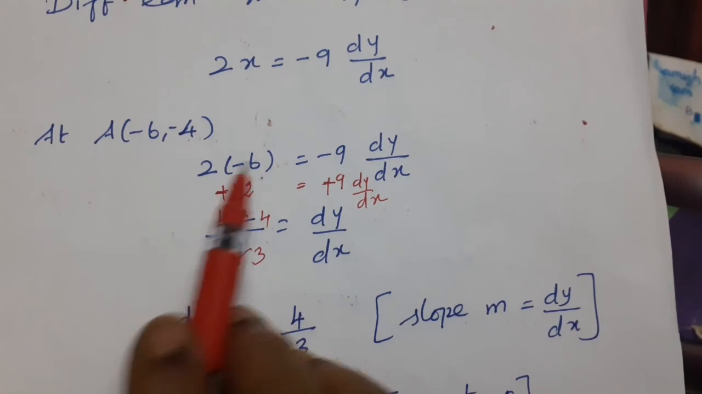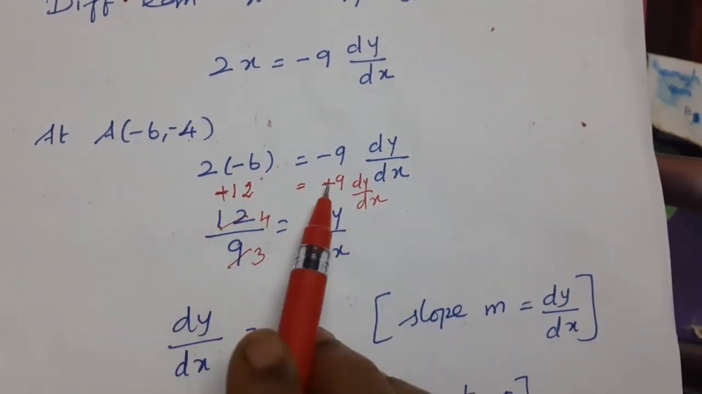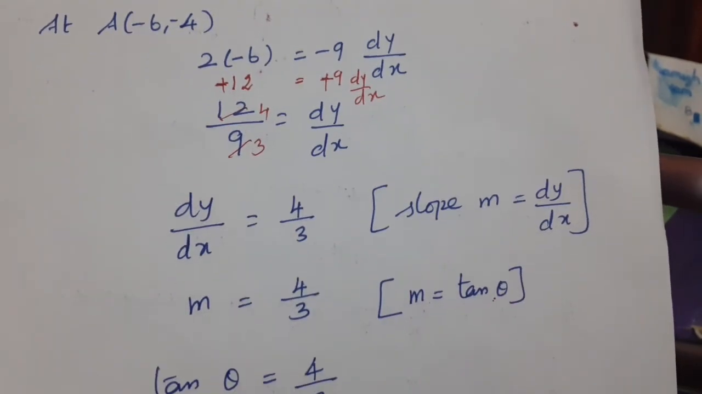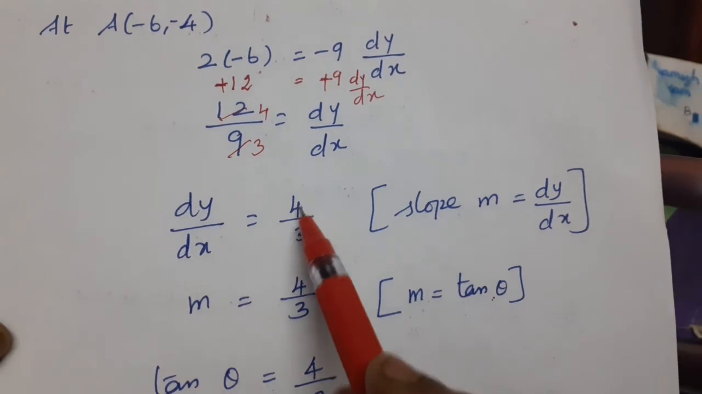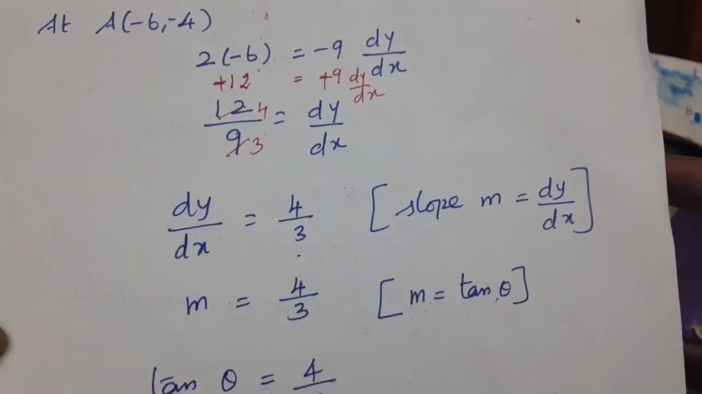So 2 times minus 6 is minus 12, equal to minus 9 into dy by dx. Both are having minus sign, so it becomes plus 12 by 9 equal to dy by dx. If we cancel, we get 4 by 3. That is dy by dx is equal to 4 by 3. What is our slope m? Slope means the projection.